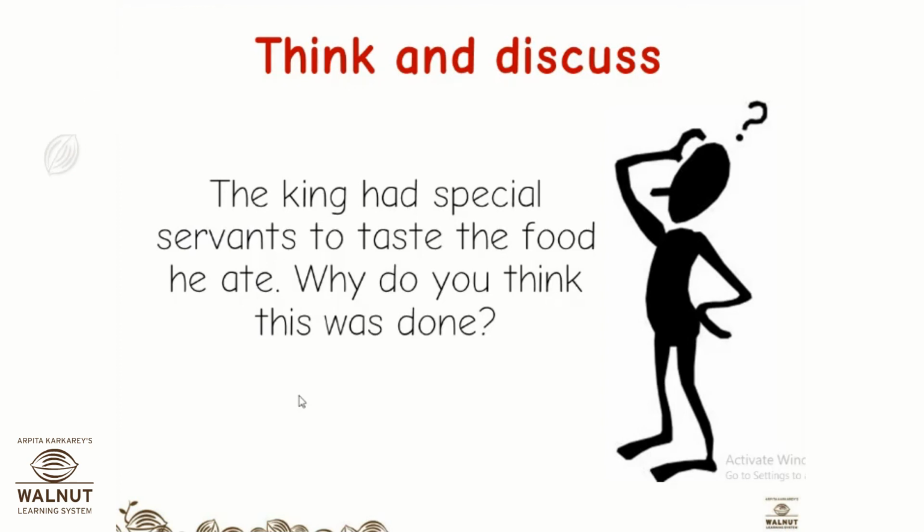Yes, somebody may try to kill the king because once the king has, you see, Chandragupta Maurya, for example, had so much territory under his control. He had a huge empire. He had become a very good emperor. So he had a lot of good qualities also. Chanakya was helping him. So there may be some people who may be jealous of him. They did not like his work. They thought that he is overpowering others. So they may try to kill him through the food that he ate. People may have different views about him. So, in that process, they may try to kill him.